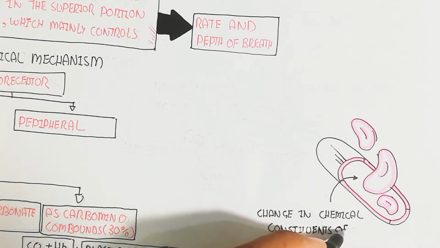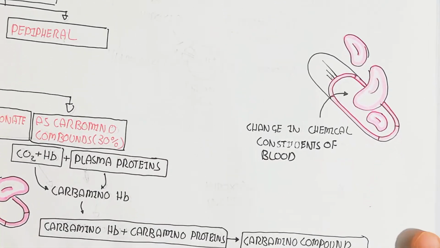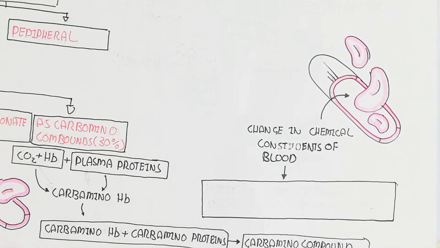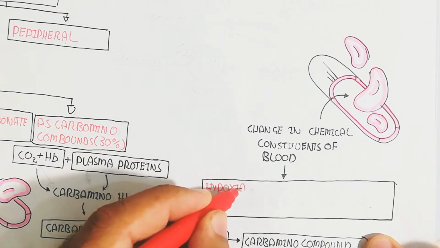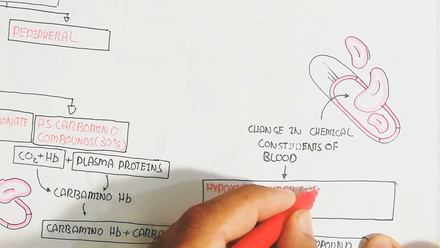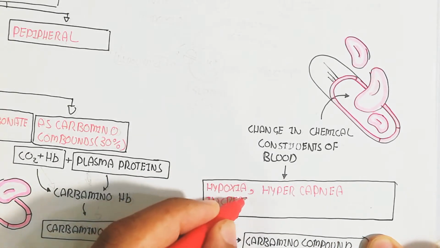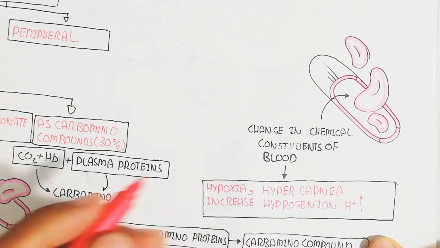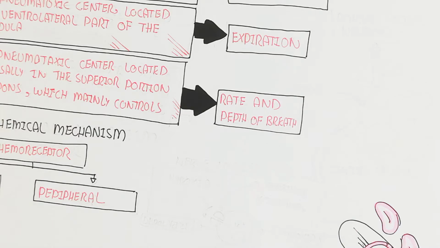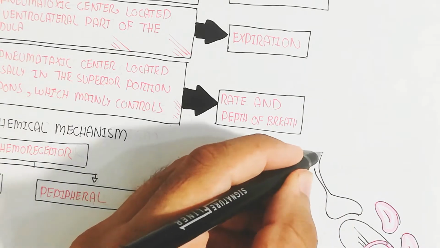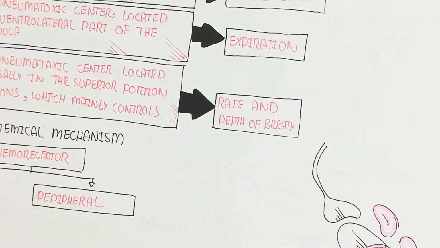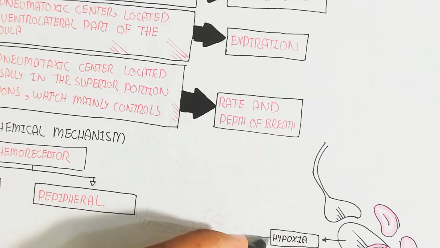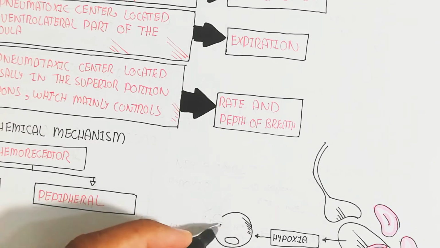In this way you can understand, for example, hypoxia, hypercapnia, and increased hydrogen ions in the blood, which will lead to more acidity. So why will the acidity be more? Carbonic acid will dissociate, and carbon dioxide should be removed. So the carbonic acid is removed due to the exhalation of carbon dioxide. Otherwise, a decrease of hydrogen ions will lead to a carbon dioxide increase.